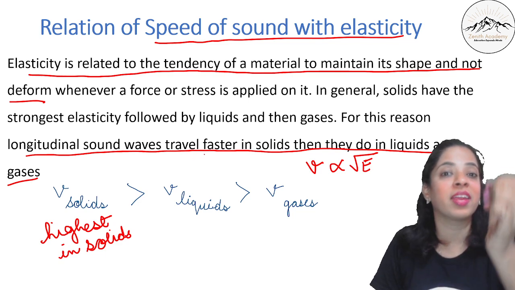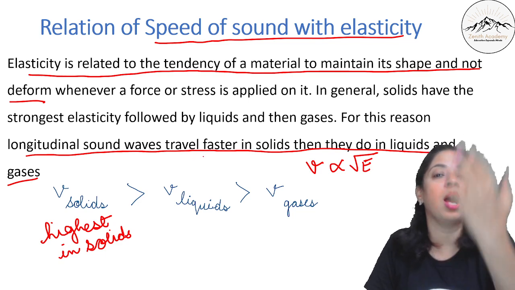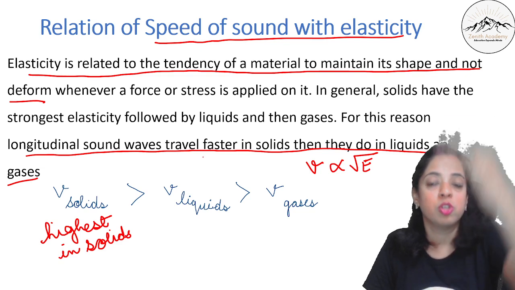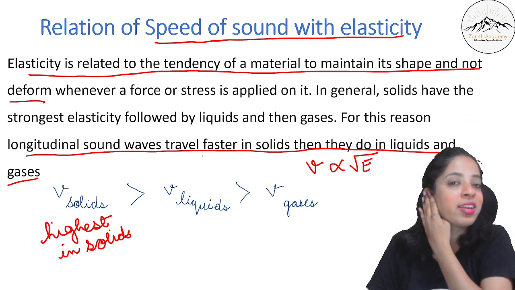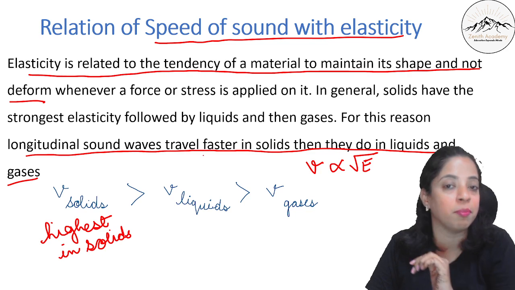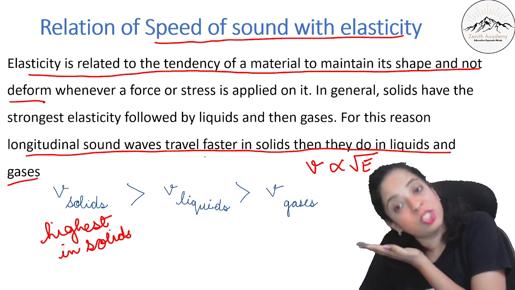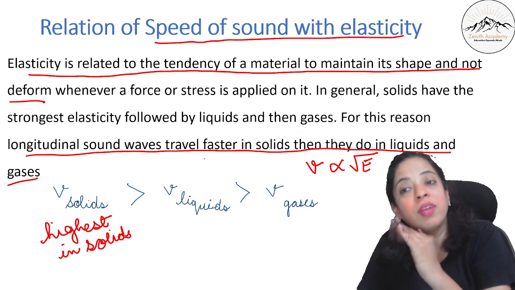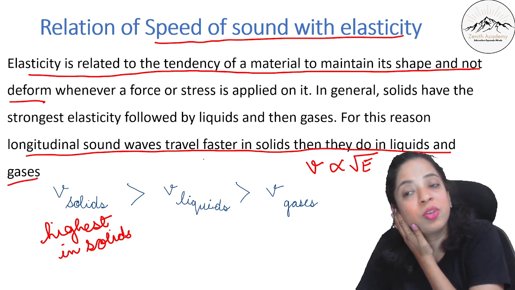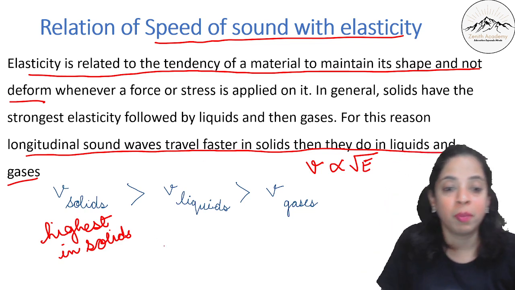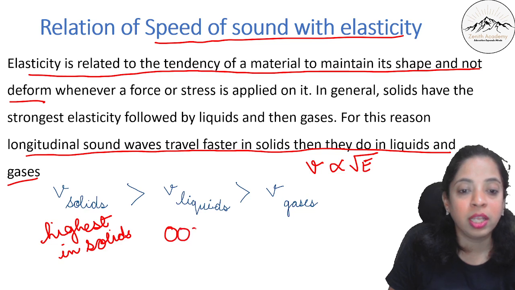For example, with railway tracks, when you want to listen to an approaching train, the sound that travels through air and reaches your ears will take time. But when you keep your ear on the solid railway track, you can feel the vibration and listen to the sound earlier. Because in solids the particles are very close to each other.